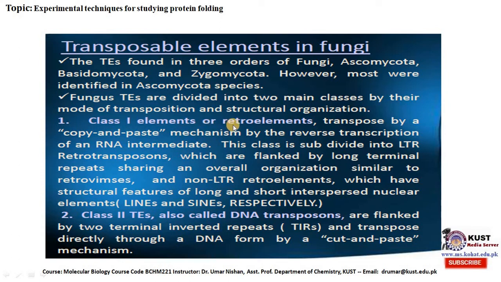Class 1 elements are retroelements, transposed by a copy and paste mechanism through the reverse transcription of an RNA intermediate. This class is subdivided into LTR retrotransposons, which are flanked by long terminal repeats and share an overall organization similar to retroviruses, and non-LTR retroelements, which have structural features of long and short interspersed nuclear elements, LINEs and SINEs respectively.